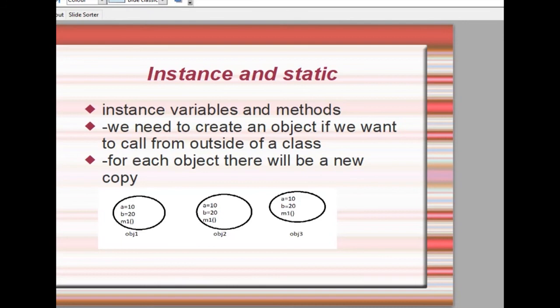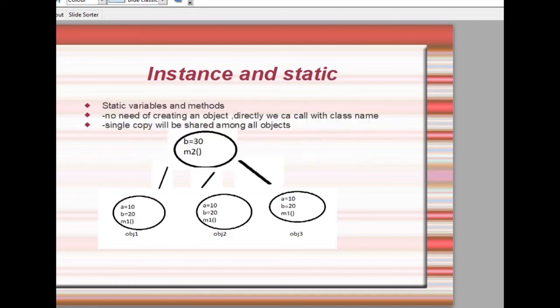Static variables and static methods are also declared inside a class with the keyword static. To access static variables and static methods, there is no point in creating an object. Directly we can access them with the class name. There will be only one copy available that is shared by all the objects of that class. If any object modifies that value, it will be reflected for the other objects also.